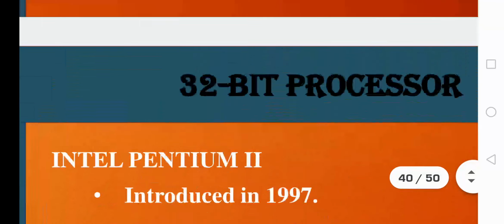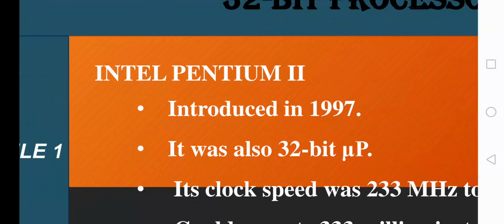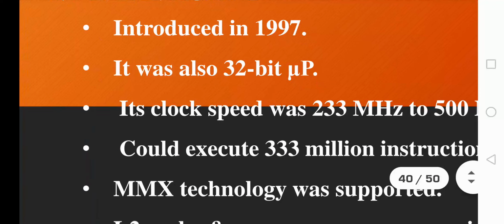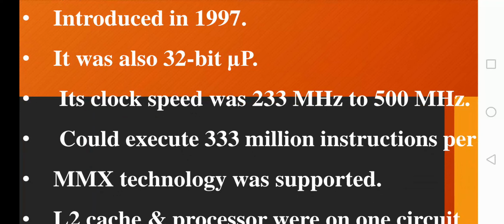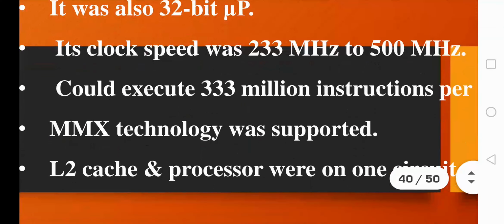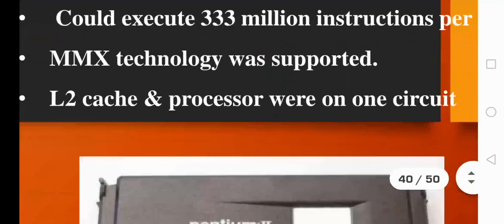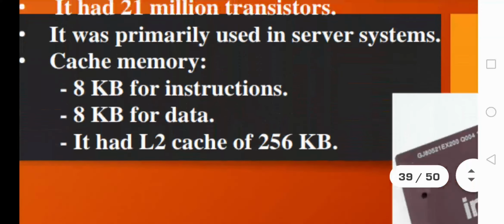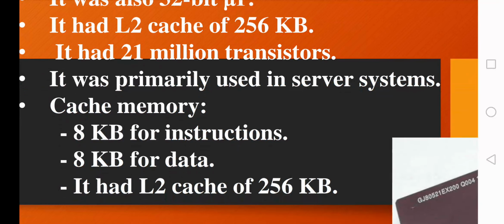The next 32-bit microprocessor that you have to look at is Intel Pentium II, which was invented in the year 1997. It had a clock speed of 233 megahertz to 500 megahertz and was able to execute 333 million instructions per second. A specific technology emerged in this invention, that was MMX technology. Also, L2 cache and processor were on one circuit. That is, the microprocessors we have studied so far that use the concept of cache memory did not have the cache embedded within the processor.